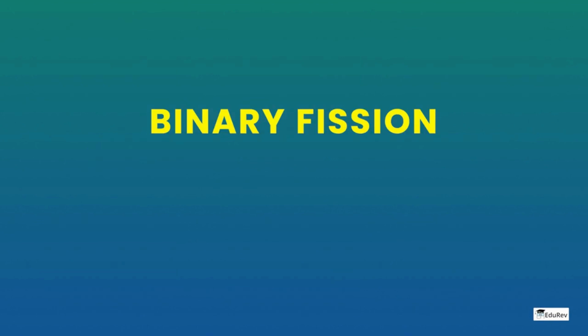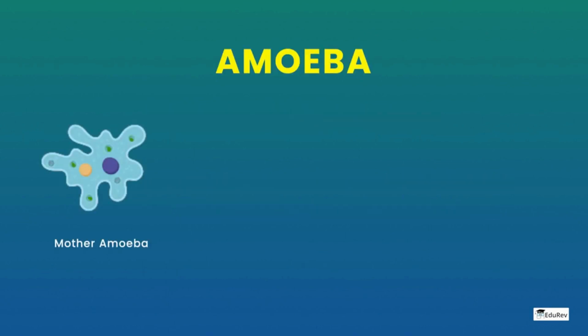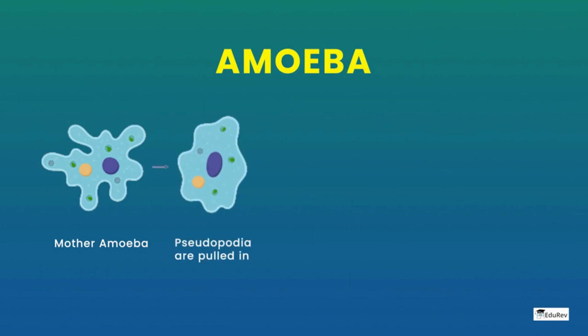Binary fission. It is a simple process in which a cell divides and forms two individuals. Amoeba is the most well-known example of binary fission. As you can see, initially the pseudopodia are retracted. The body of amoeba is coiled and becomes round.